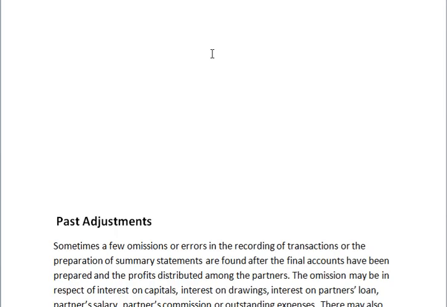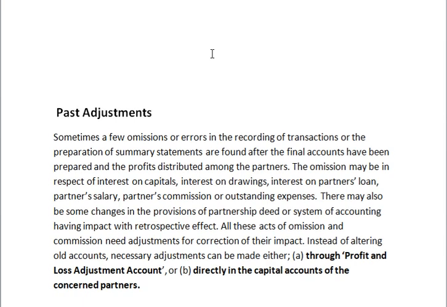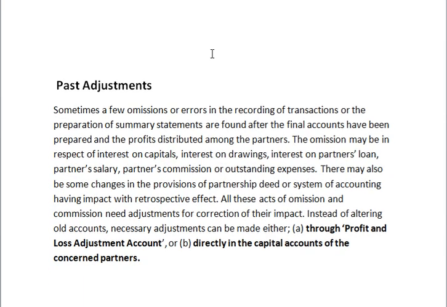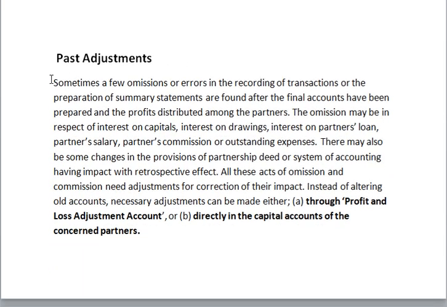Here in partnership also, after preparing our appropriation, we may find some mistake. How to rectify that mistake? So here we are using past adjustments. Sometimes a few omissions or errors in the recording of transactions or the preparation of summary statements are found after the final accounts have been prepared and the profit distributed among the partners.